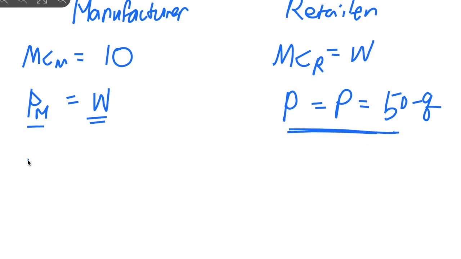Since P equals 50 minus Q, the total revenue for the retailer is P times Q. Sorry about the siren, the fire department is nearby.